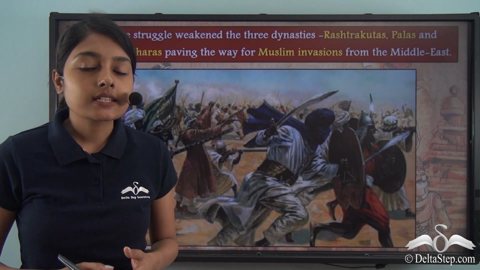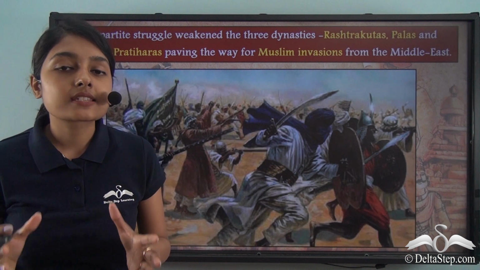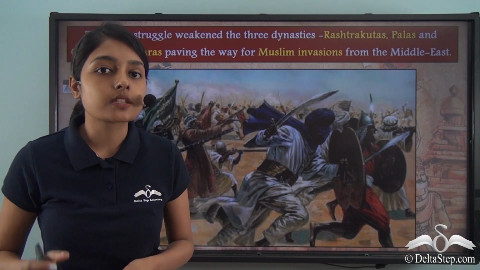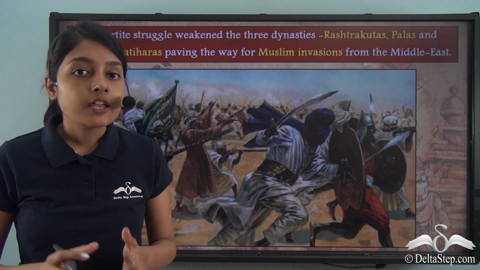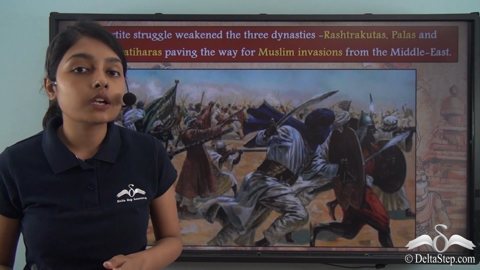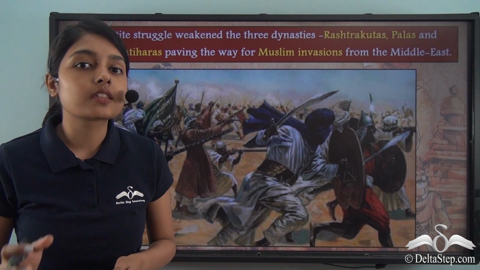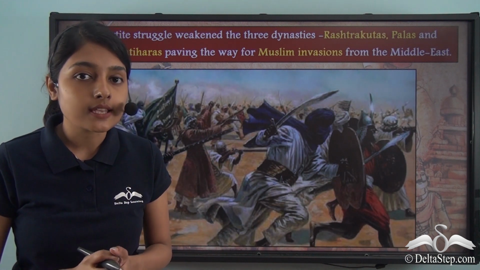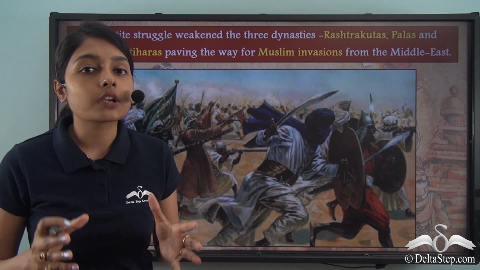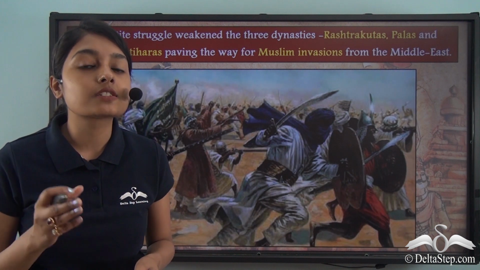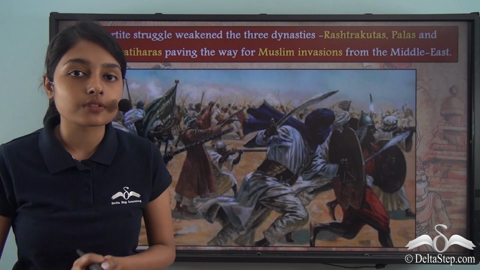So we learned that the tripartite struggle started when Dharmapala was the ruler of the Pala dynasty. King Vatsaraja was the ruler of the Gurjara Pratiharas and King Dhruva I was the ruler of the Rashtrakutas. It was during their rule that the tripartite struggle started, and it went on for 2 long centuries.